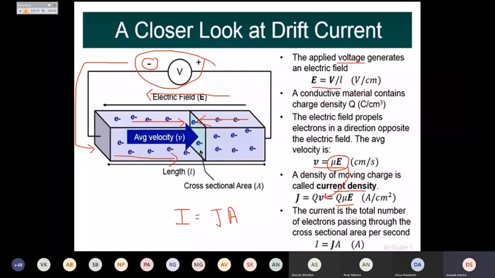So here what we are seeing the concept of drift current. Drift current happens because of the voltage source or the applied external supply. If there is no any supply, then drift current cannot happen. And diffusion current, it happens when any charge carriers move from higher concentration region to lower concentration region.